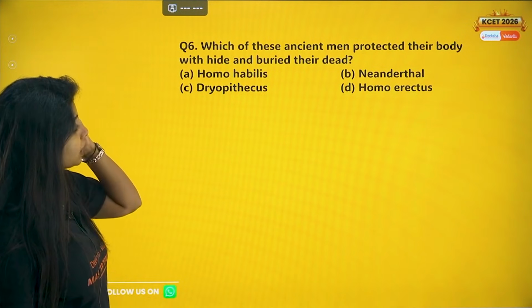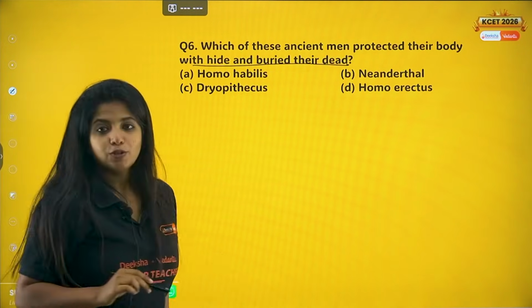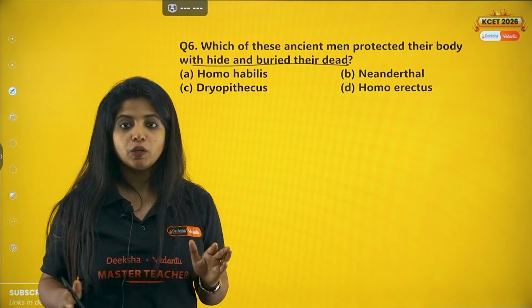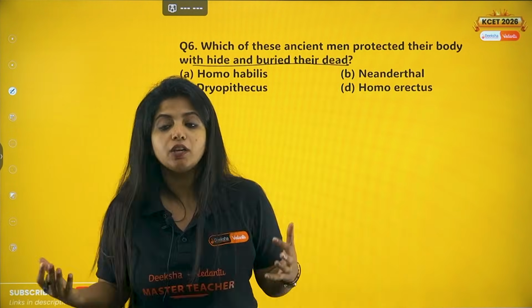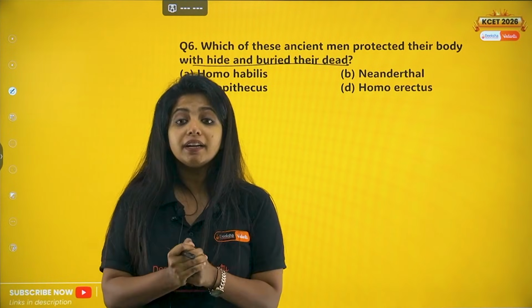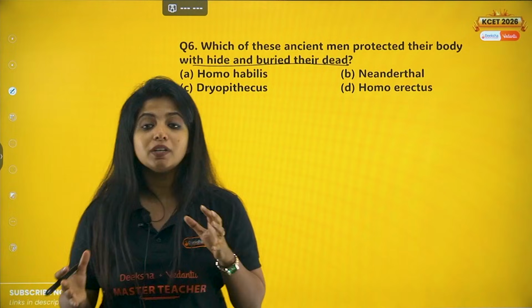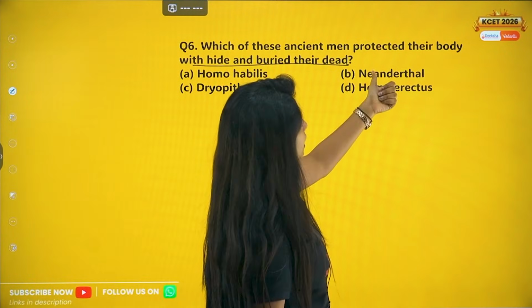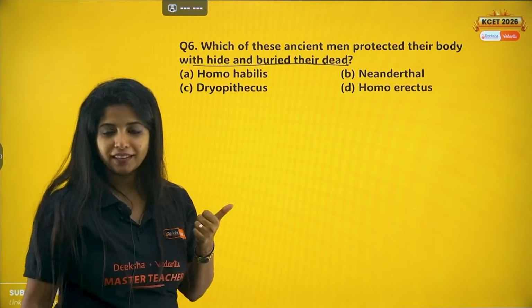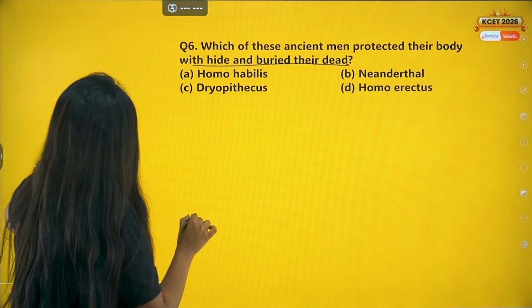Which of these ancient men protected their body with hide and buried their dead? So in the evolution of man, you might have seen some organisms that were very concerned about a naked body. They used to cover their body, and also they had emotions. They started burying their dead, had rituals around it. So which one do you think is the first one to do that? Homo habilis, Dryopithecus, Neanderthal man, Homo erectus. Your answer for this question is Neanderthal man. Okay, it is Neanderthal man.